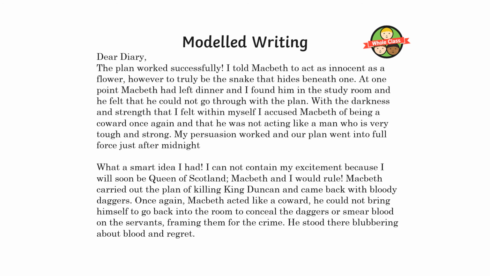I cannot contain my excitement because I will soon be Queen of Scotland. Macbeth and I will rule. Macbeth carried out the plan of killing Duncan and came back with bloody daggers. Once again, Macbeth acted like a coward. He could not bring himself to go back into the room to conceal the daggers or smear blood on the servants, framing them for the crime. He stood there blubbering about blood and regret.